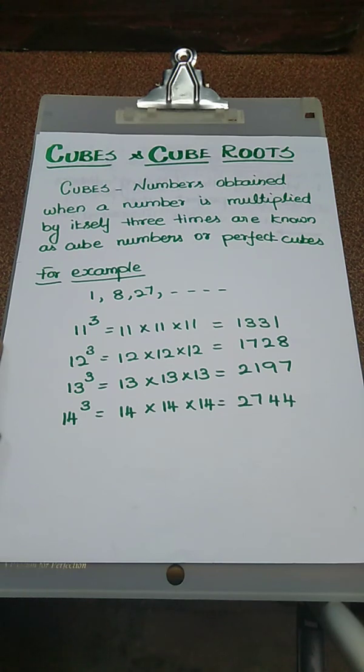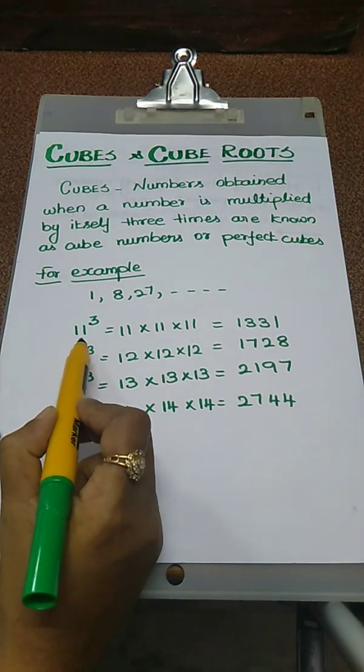1 is equal to 1 into 1 into 1. It is 1 cube only. 8 is equal to 2 into 2 into 2. So 2 cube value is 8. Another one is 3 into 3 into 3. So what is the value? 3 cube. That is 27.